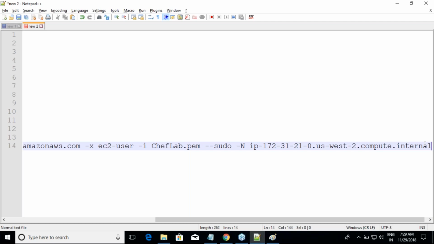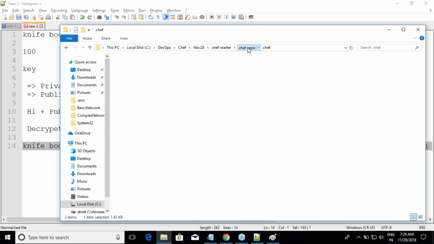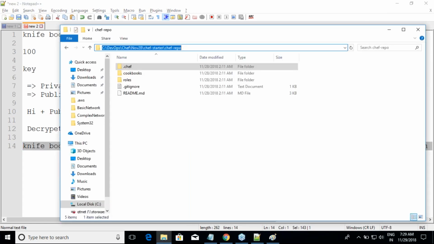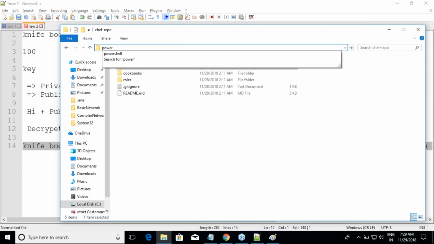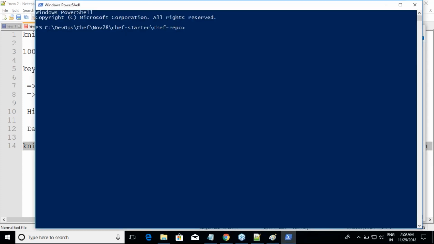Now, where can I run this command from? Anywhere? Can I run it from anywhere or do I need to be at a specific location? You have to be somewhere inside the chef repo because your knife command needs to know where your server is. Anywhere inside this is fine, but you should be inside the chef repo. And then over here, I'll change this.